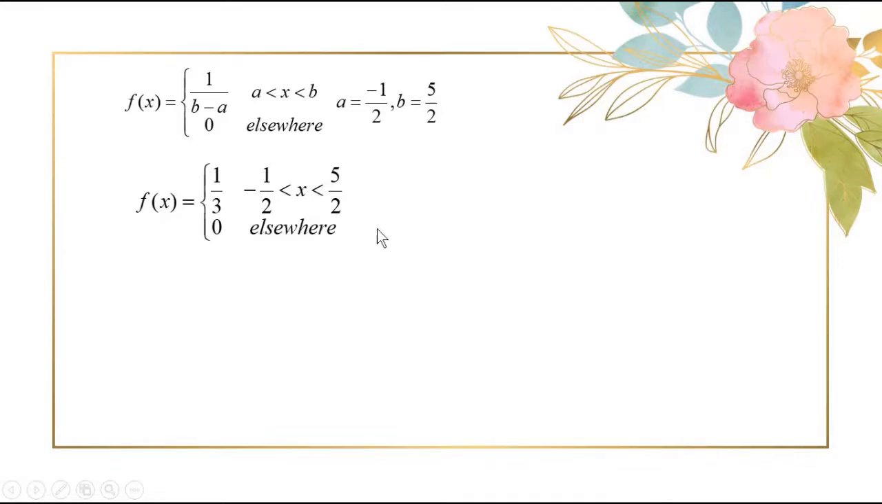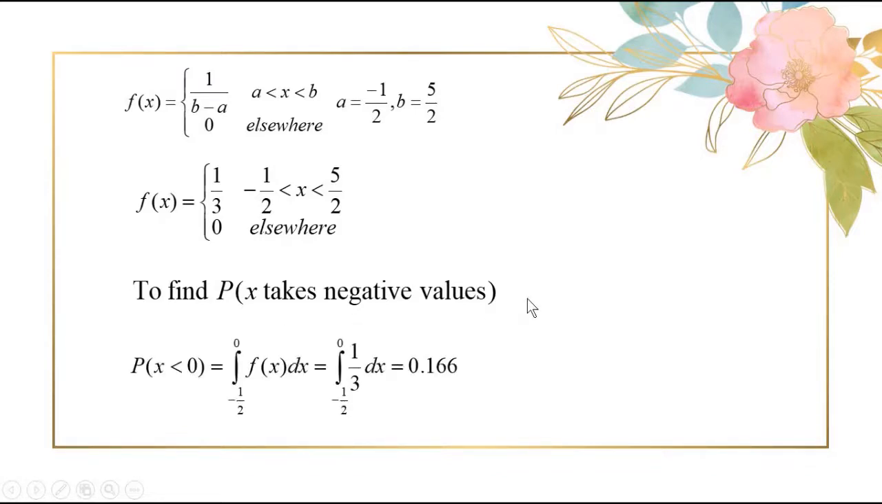Now they have asked you to find out the probability that x takes negative values, that is probability that x is less than 0. Less than 0 means you have to integrate from minus 1 by 2 to 0, because other than this interval our function is 0. So when you integrate f of x from minus 1 by 2 to 0, and f of x is 1 by 3 in this interval, use calculator, you get 0.166.